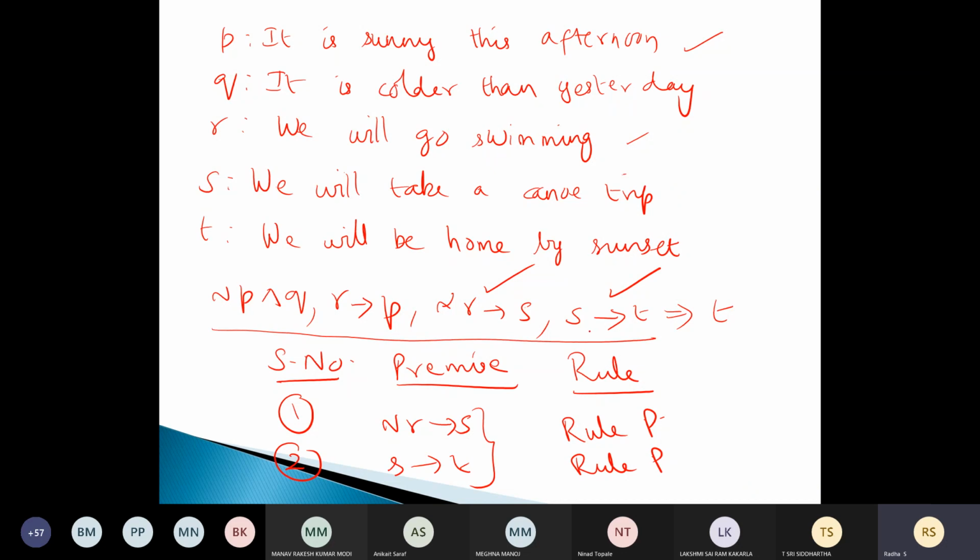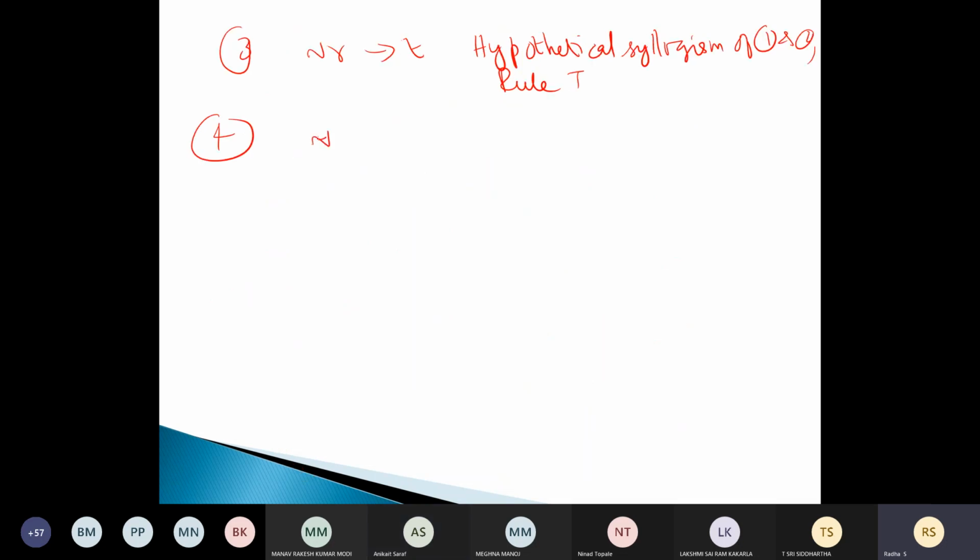Not R tends to T, you have. After that, not P or... First you can write R tends to P. Correct? Yeah, R tends to P. So that is rule P. Then not P and Q is there. It is also rule P. You are introducing something.